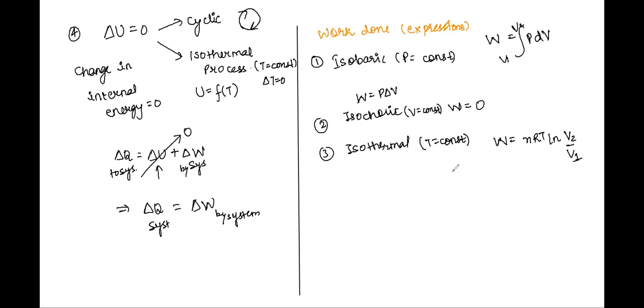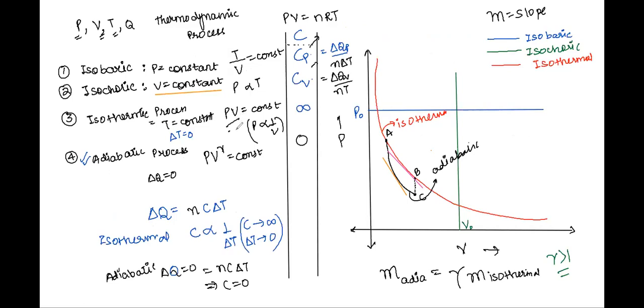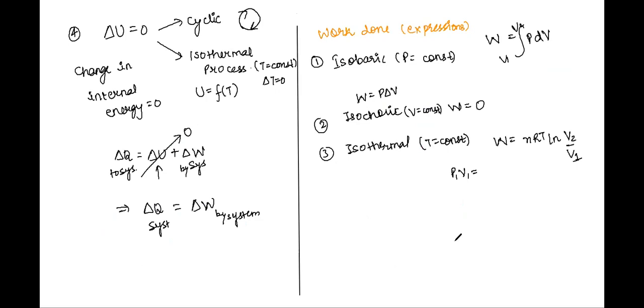And also we know that for an isothermal process, PV is a constant, right? Temperature is not changing. So we'll have P1 V1 is equal to P2 V2. This implies V2 by V1 is equal to P1 by P2, correct? So instead of V2 by V1, you can also write nRT log of P1 by P2, right?